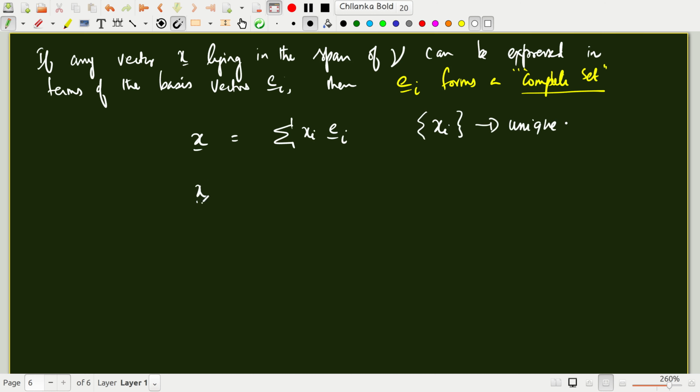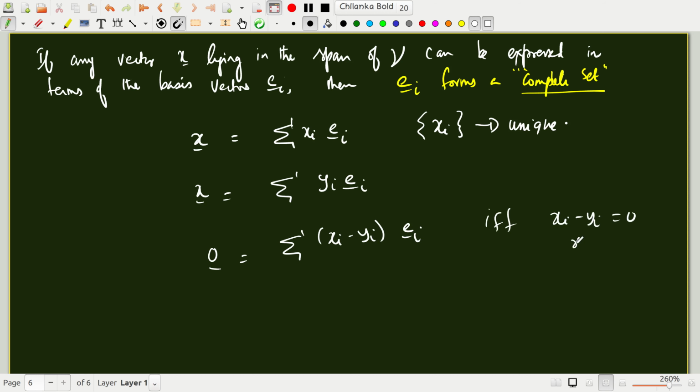Suppose they are not unique, then you will have yi ei, you will have another set. Then I can subtract this and you will get xi minus yi times ei. But ei's are a set of linearly independent vectors. So a linear combination of some constants and ei will be 0 if and only if xi minus yi is 0, or xi is equal to yi.